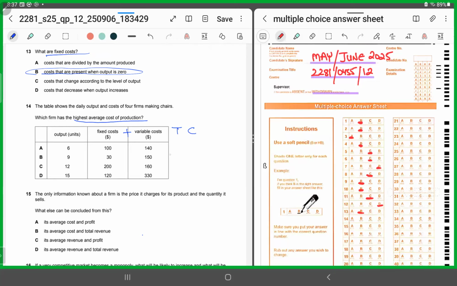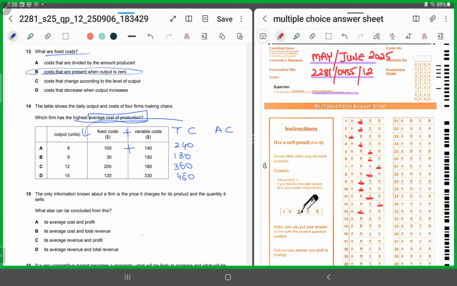For option number A, you will add 100 and 140, you will get 240. 30 plus 150, you'll get 180. 200 and a 160, you'll get a 360. 120 and a 330, you'll get a 450. This is the total cost. But what's the question? It's asking you average cost of production. In order to calculate average cost of production, you will divide the total cost with the output units.